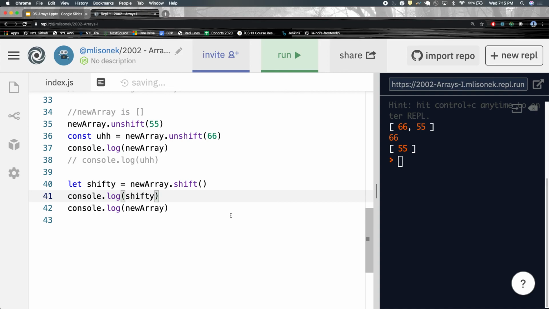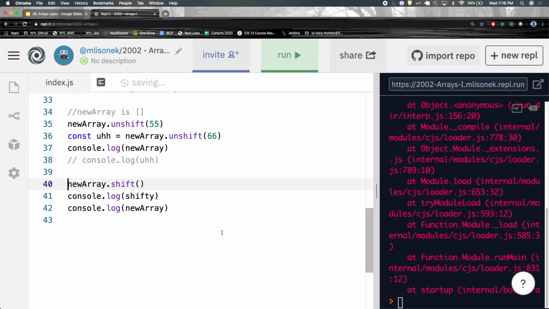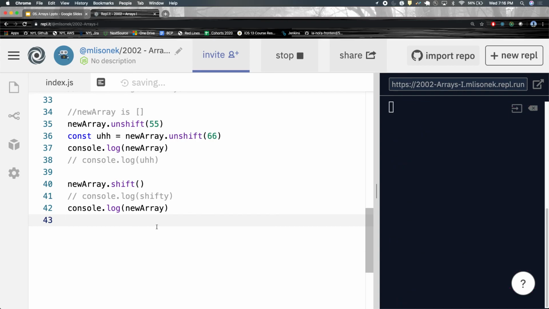If I don't assign it to shifty? Yeah, so I'm assigning this into this variable shifty to show you that it returns something, right? If I just did that, it would still remove the first element, right?